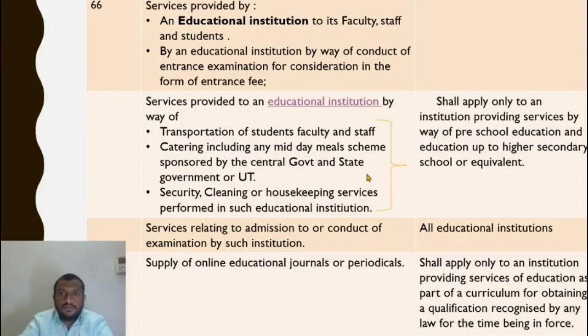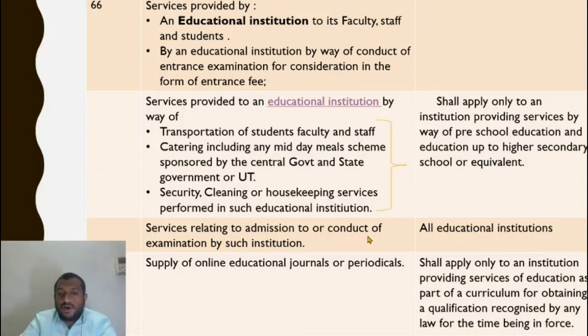Understood? Even CA students, let us say a private coaching center is running. So a person is providing catering to the students. The ICAI also provides catering to the students in GMCS. So that is also subject to tax if it charges directly on the student. It is an educational institution, of course, but this exemption is available only if the education being provided is preschool education and education up to higher secondary school. Only till intermediate, these services would be given exemption.